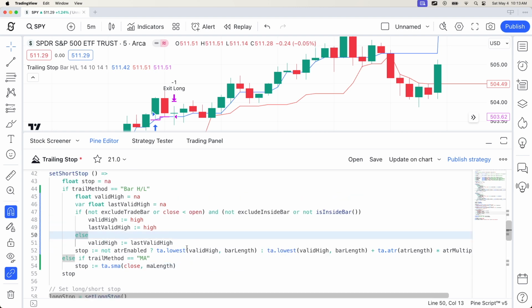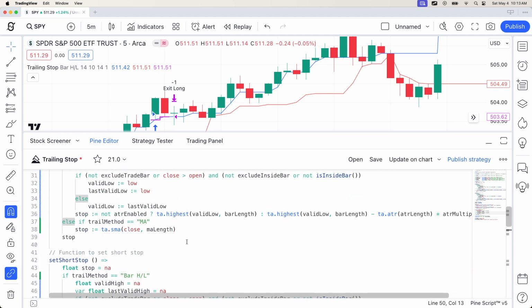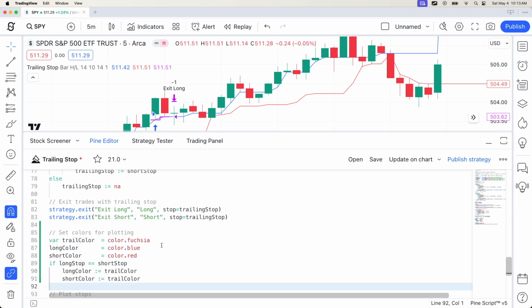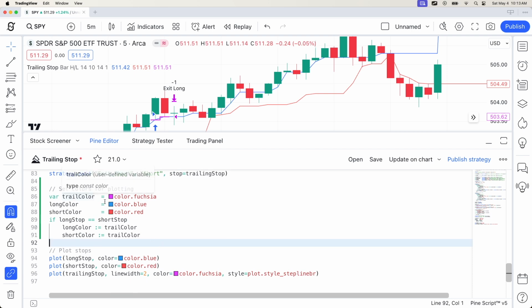Since our stop for short and long will be the same, in our plotting, it would be interesting to use the same color for long stop and short stop. So we can have a little logic like this to set the color to be the same for long and short when long stop and short stop are equal. So there we just need to modify long stop.